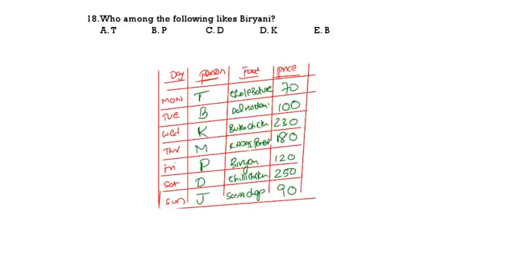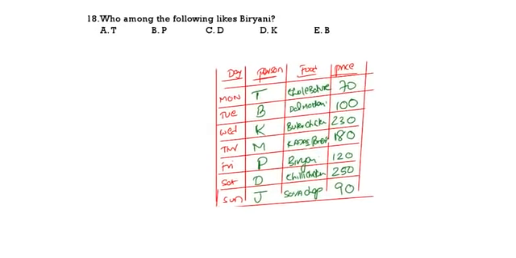Now see the first question. Who among the following likes biryani? So here who is liking biryani? That means P is liking biryani. Option 2 is the correct answer.